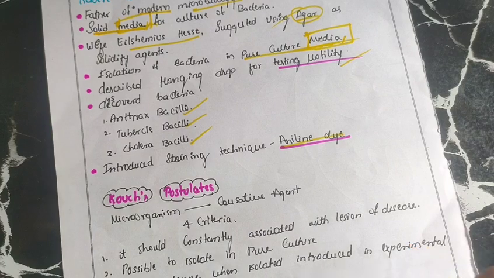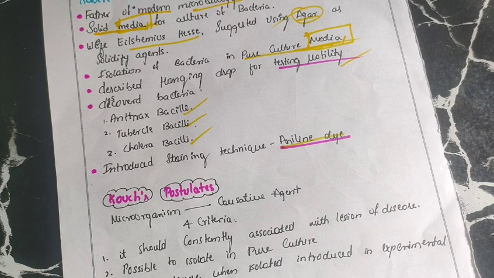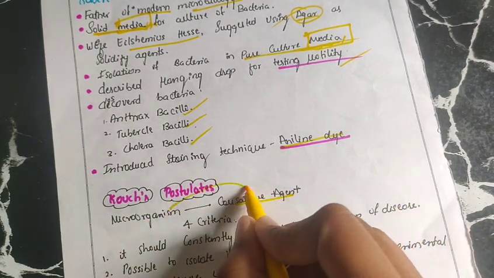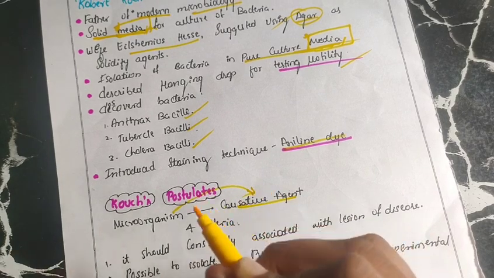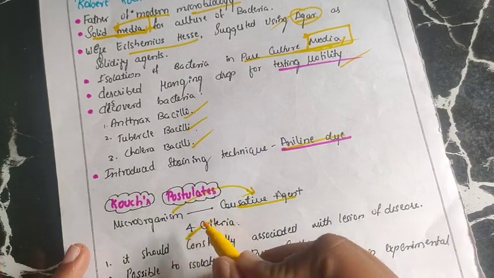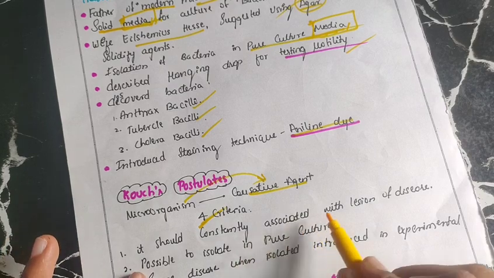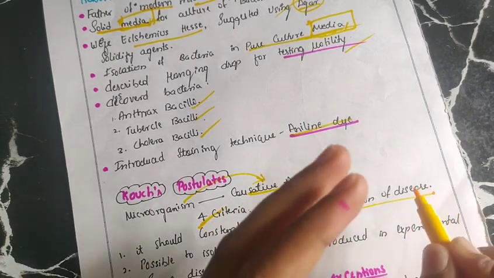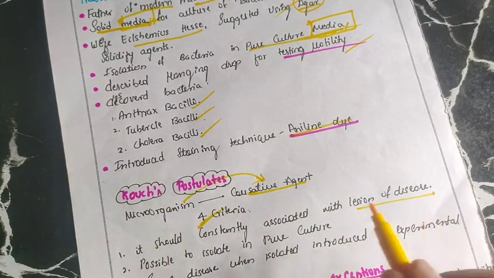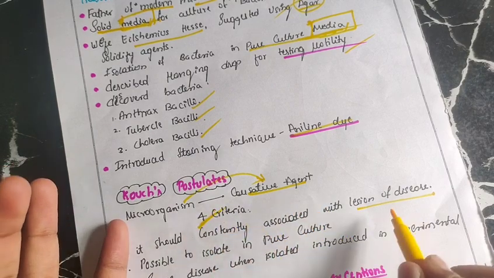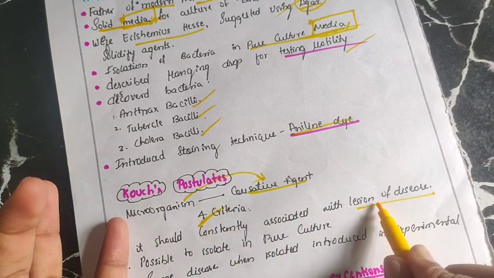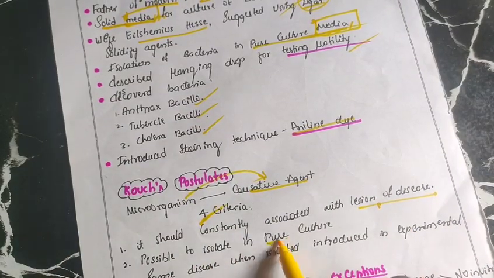And Koch's postulates. What do Koch's postulates mean? Any microorganism which is in our body, if we have to call it a causative agent, has to follow four criteria. What are those? It should be constantly associated with a lesion of disease. Anywhere there is a lesion of disease, these microorganisms should be responsible for it, and it should be possible to isolate them, that is, in what is known as a pure culture media.